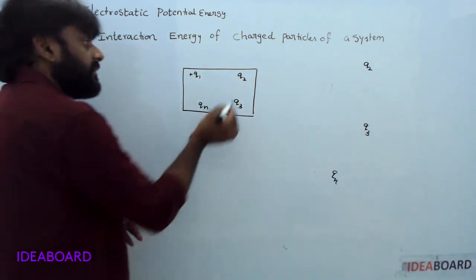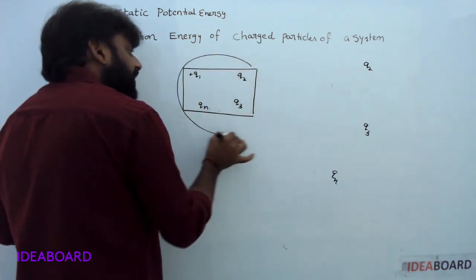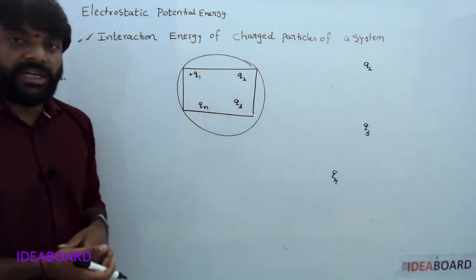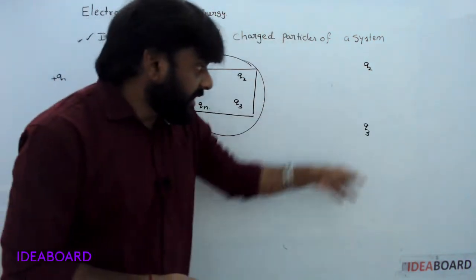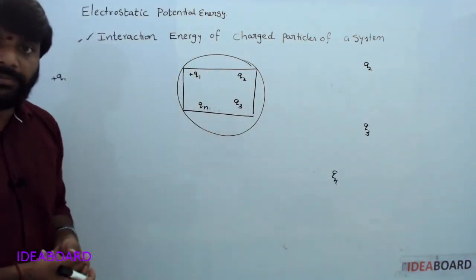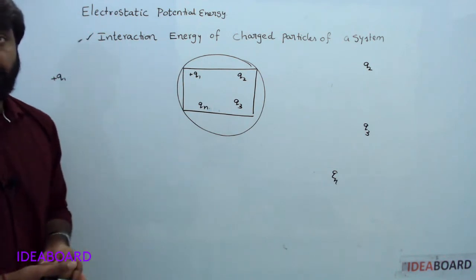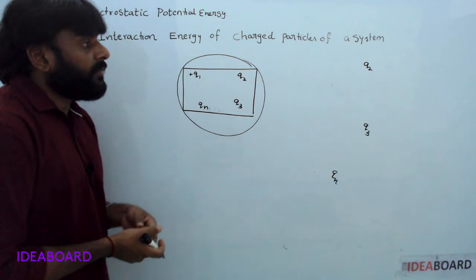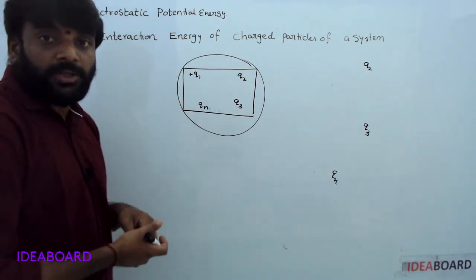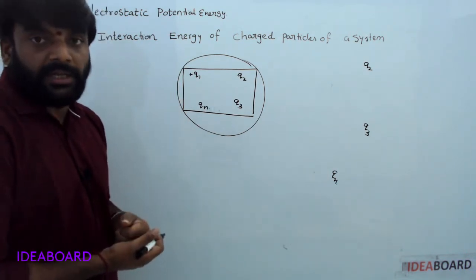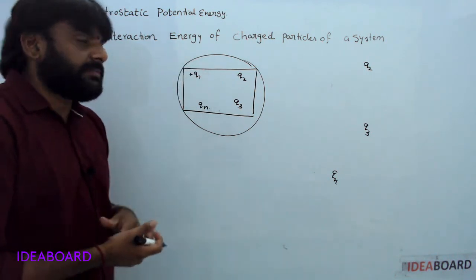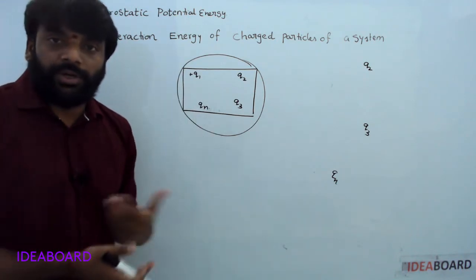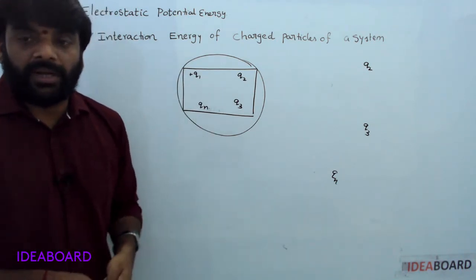In this configuration, there is some interaction between the charges. Here the charges are at infinity, so there is no interaction. That means there is no potential energy. Electrostatic field is a conservative field. Understood? In this process, work done is independent of path.